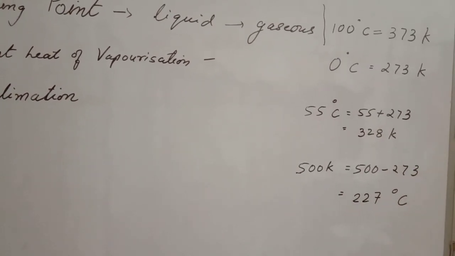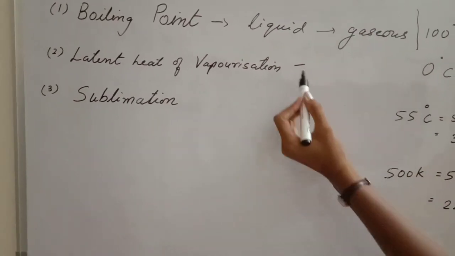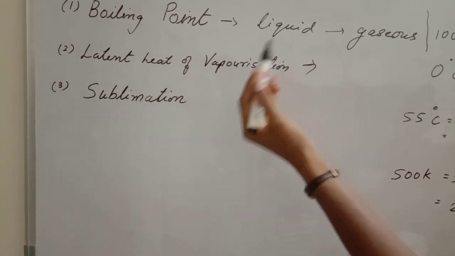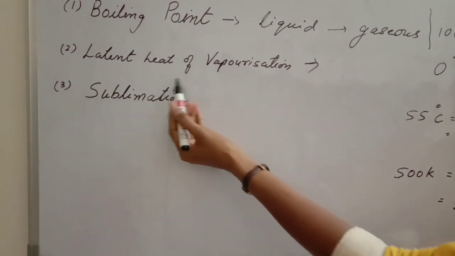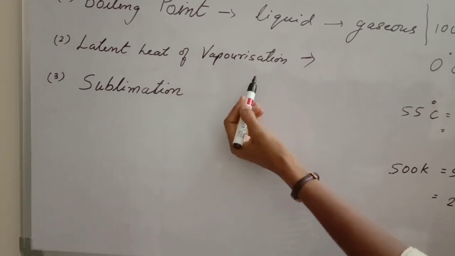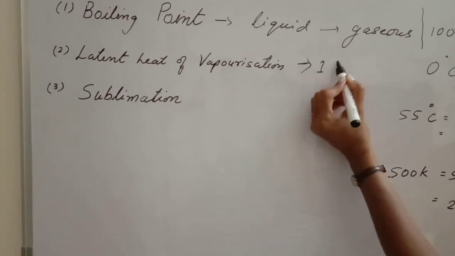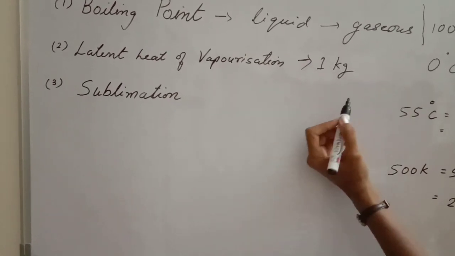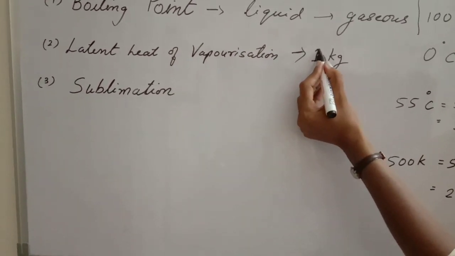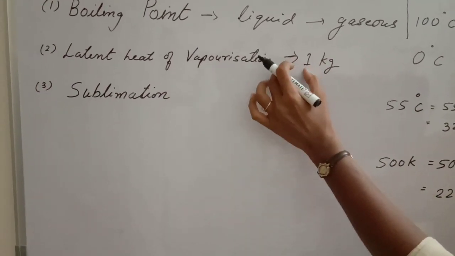Okay, now our next topic is what is latent heat of vaporization. Now we had already learned the latent heat of fusion. Fusion means conversion of solid into liquid, and vaporization means liquid into gaseous form. So, if I take 1 kg of water and I want to convert that 1 kg of water into vapors, I have to supply heat.